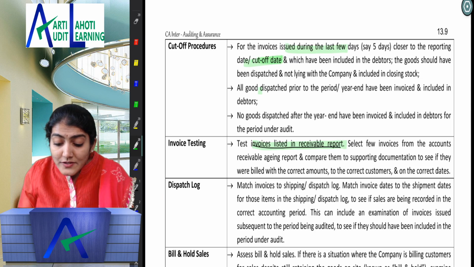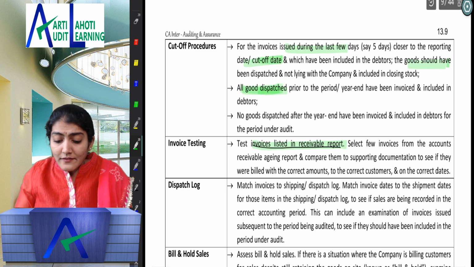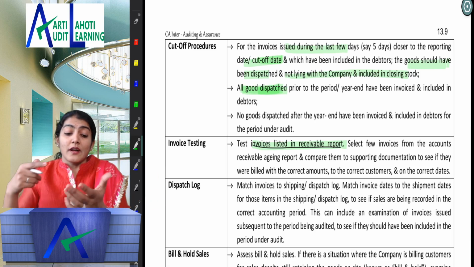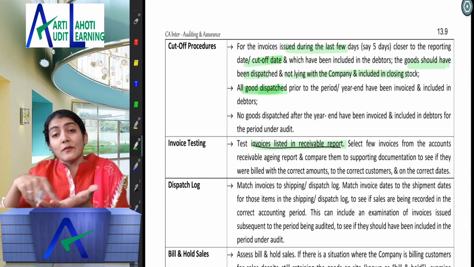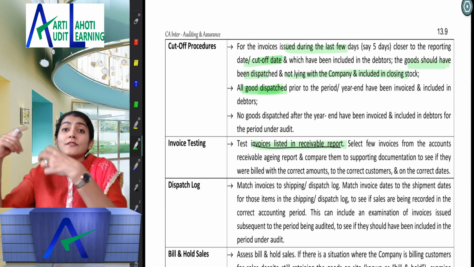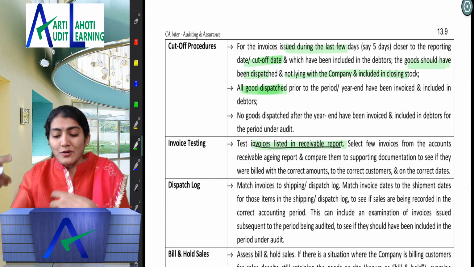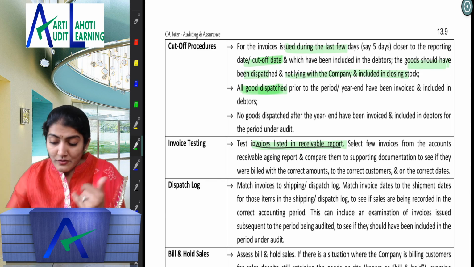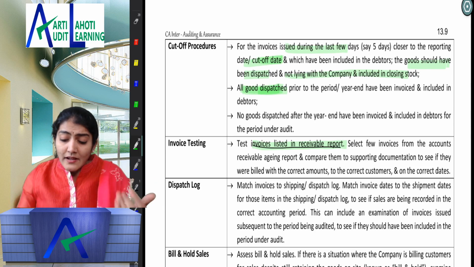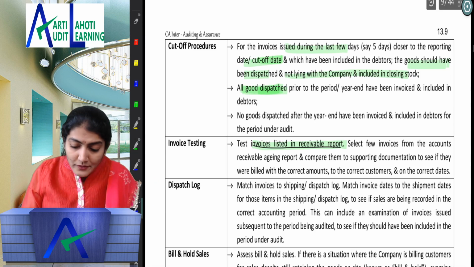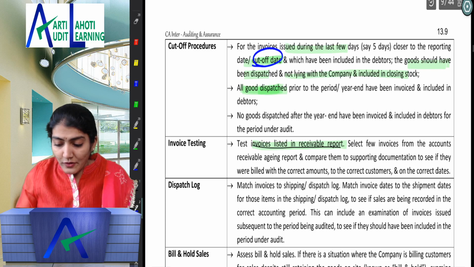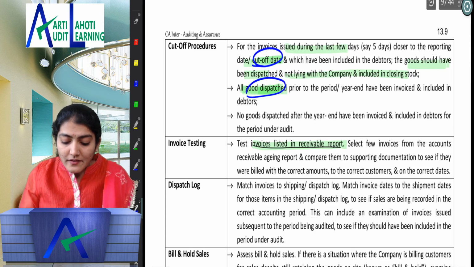So also you need to track it with the goods dispatch. Right, so goods should have been dispatched and not lying with the company and included in closing stock. Otherwise, you've included it in sales also, shown it as debtors also, and the stock is also recorded. No, the stock should have been reduced from the closing stock of the company. Right? So you check for the cutoff and you also check for the dispatch of the goods, right? It should not be included in the stock.